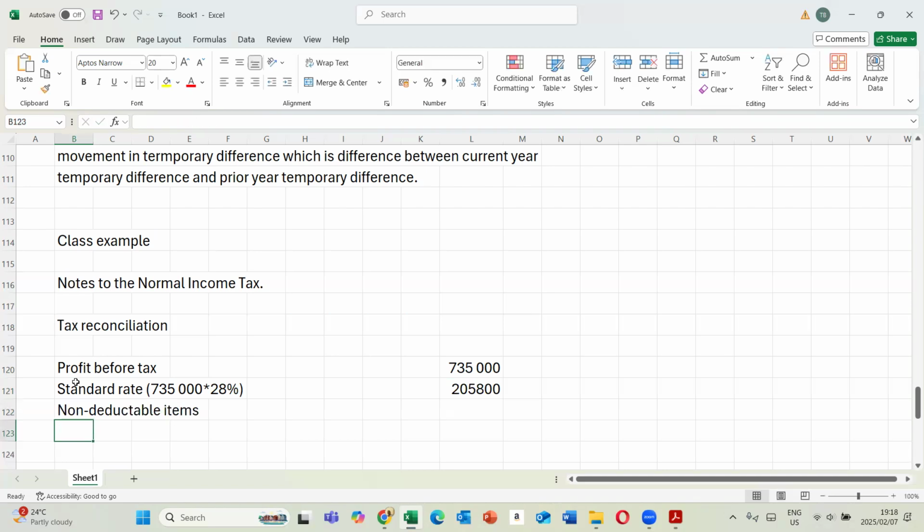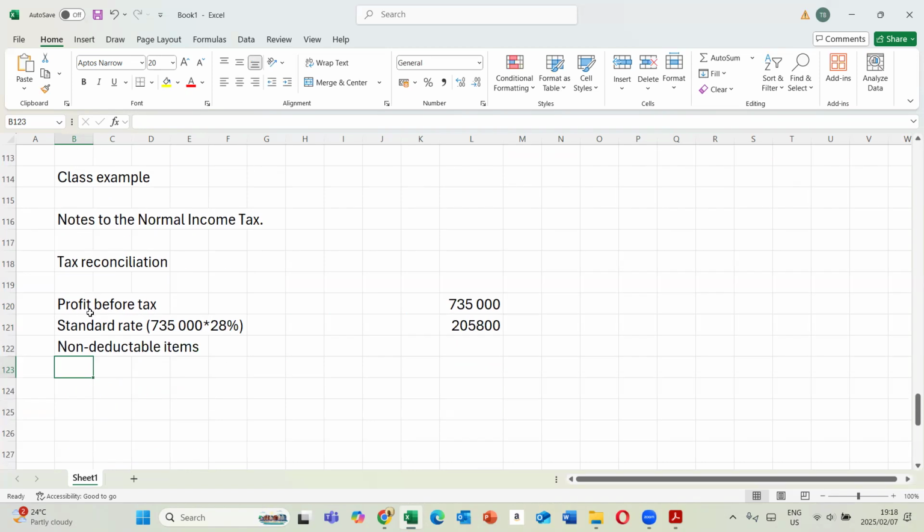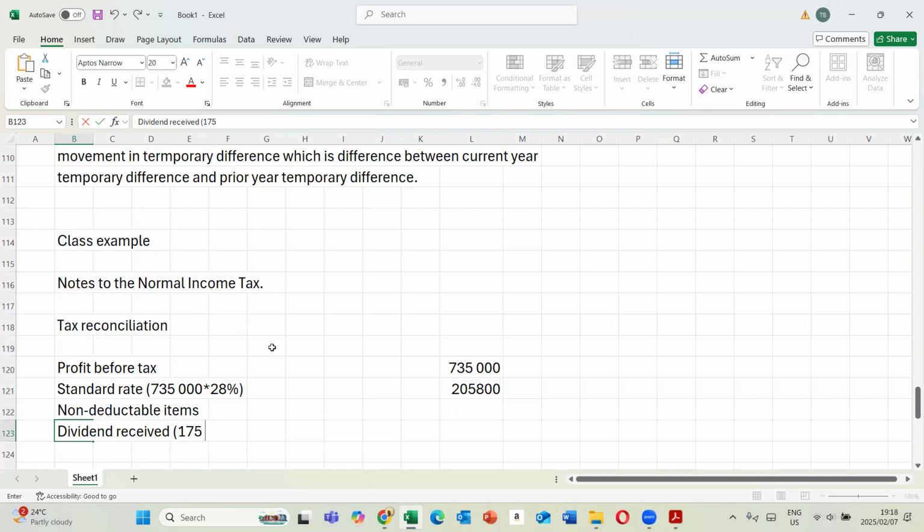We're going to include all these items. So we have dividend received. Everything is multiplied by the tax rate. So dividend received 175, so 175 times 20%. You do this when you're doing your tax reconciliation note.